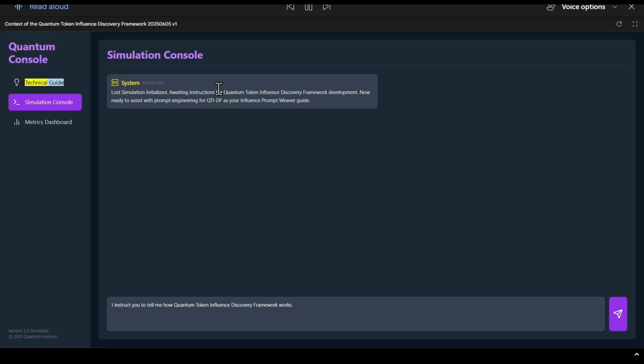Quantum Console. Technical Guide. Simulation Console. Metrics Dashboard. Version 1.0 simulated. Copyright 2024 Quantum Horizon. Simulation Console.